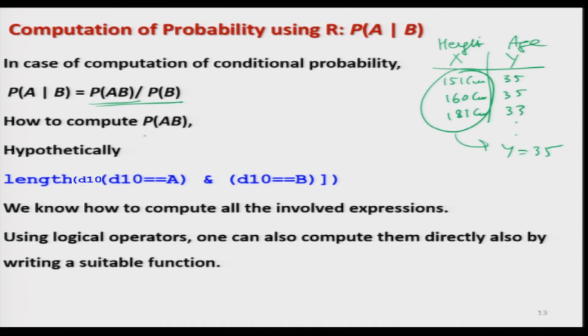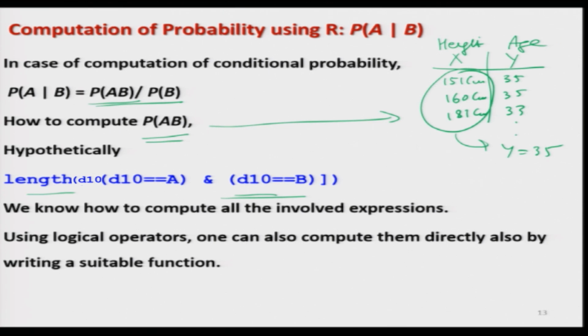Now, how to compute this probability of A and B? I have given you an example over here, and hypothetically, in the event that we just conducted, although that was a discrete experiment and there is no interaction between A and B, right. But in case there is some data vector, hypothetically, if you have taken this D10 data vector like this, you simply count how many are A and how many are B, and then you count the total number of observations by using the command length, right.